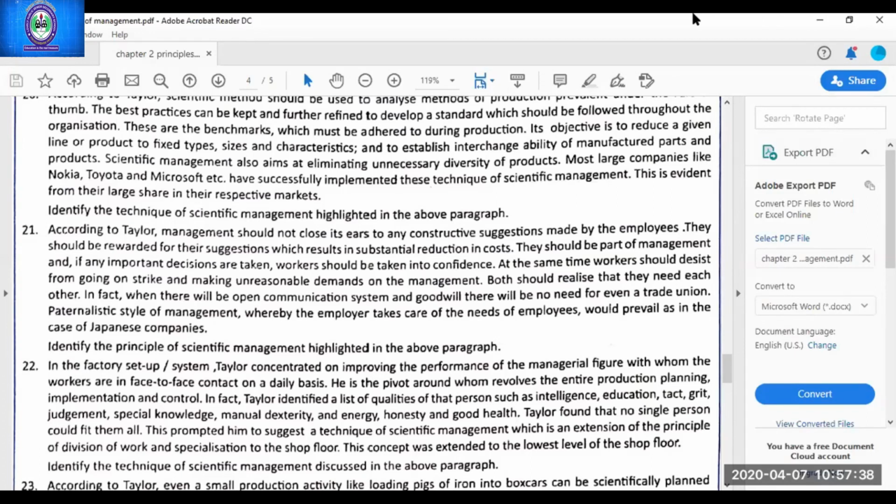Yes, many students have given me the answer in chat. Very good: cooperation, not individualism. Parth Pancharya, your answer is wrong. You are writing harmony, not discord. It's not harmony. All these lines I had told you in the principle of cooperation, not individualism. Especially the one main line I had given you: management should not close its ears to any constructive suggestion. I told you that this line is the case study breaker line.